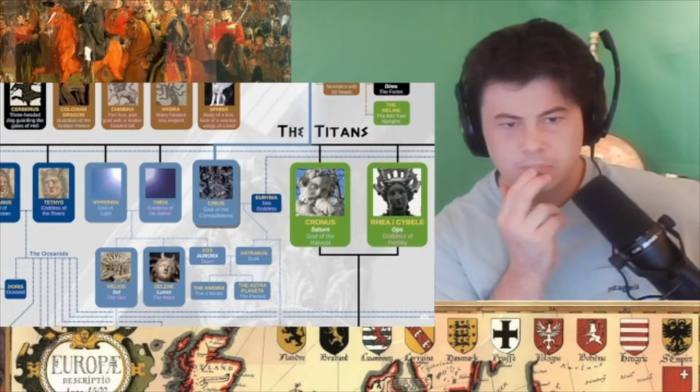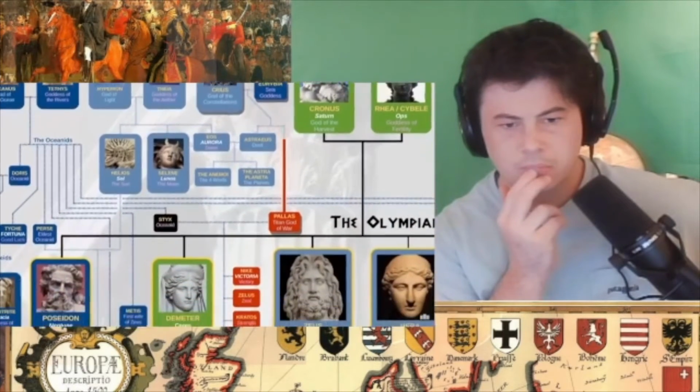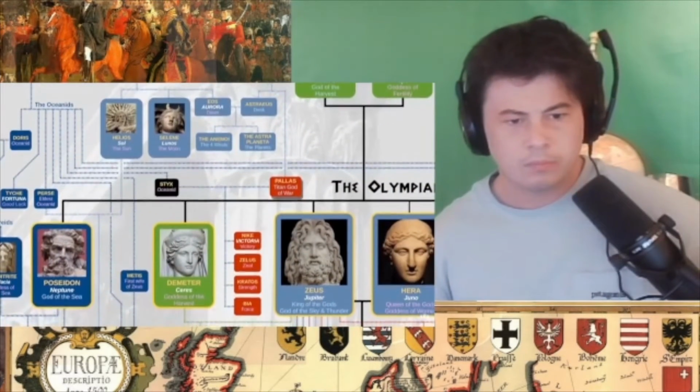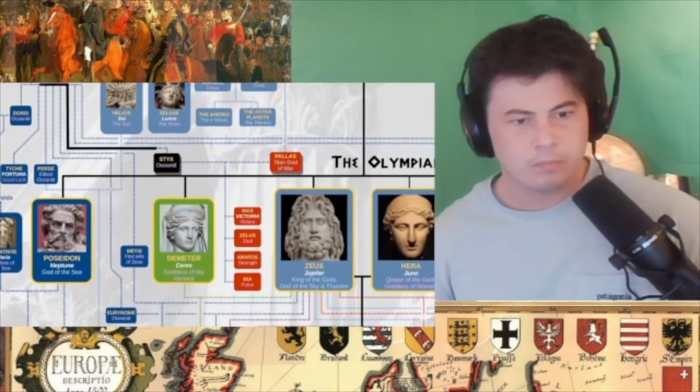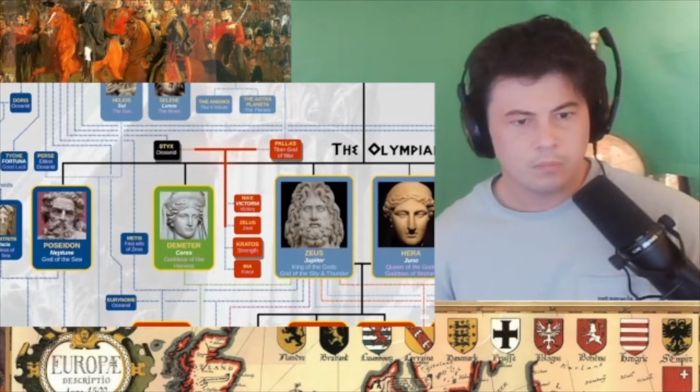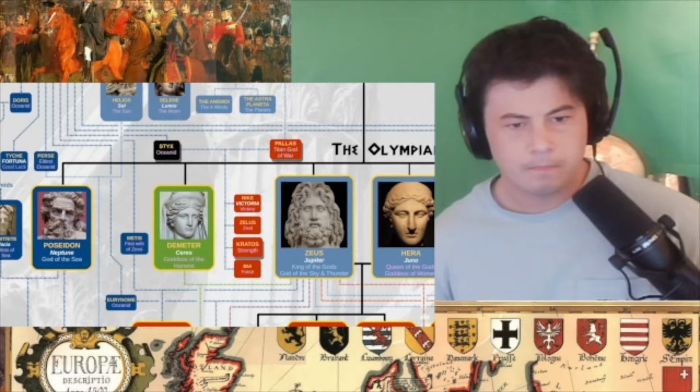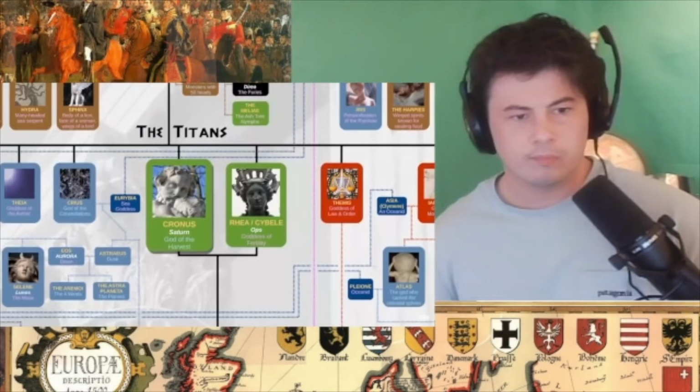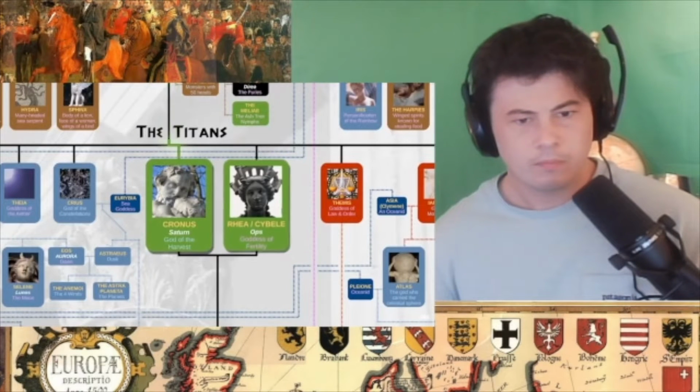He married a daughter of Pontus, and from them came Pallas, the original god of war. Pallas married Styx, and together they were the parents of Kratos. In recent years, Kratos has become well known because he shows up in the God of War video game series. He had a sister named Nike, who the famous shoe company is named after. We then get Cronus, god of the harvest, and Rhea, goddess of fertility. We'll come back to them in a second.